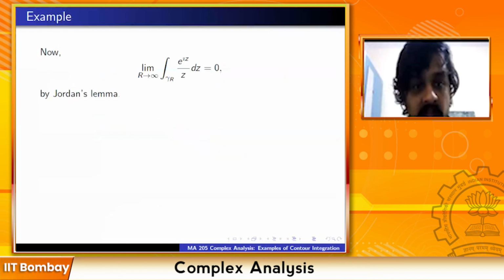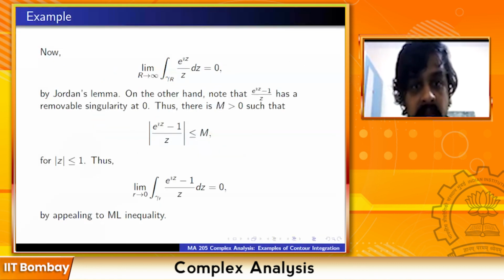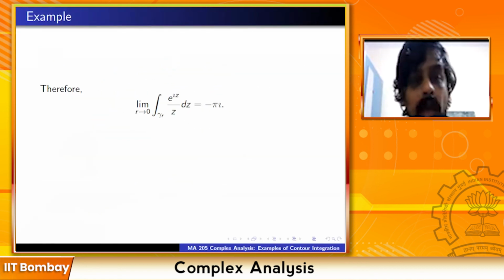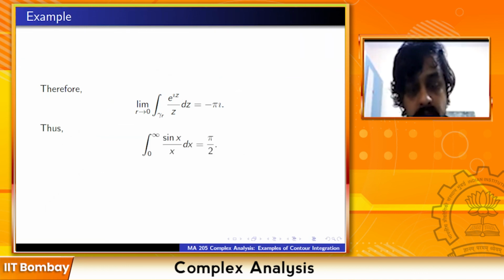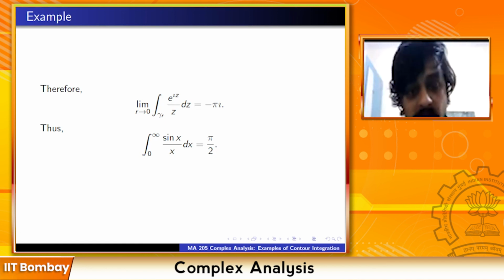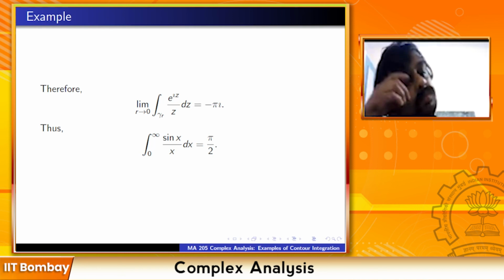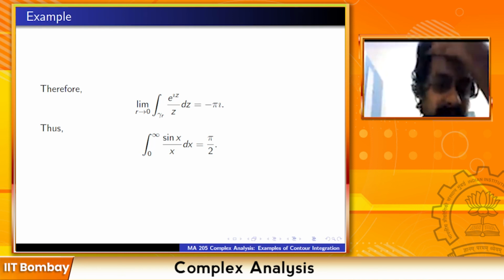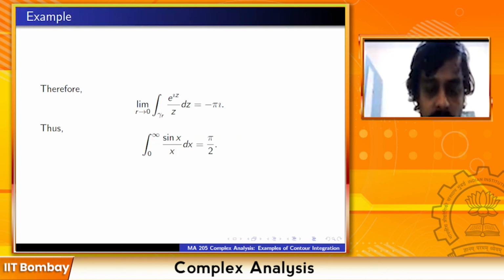So the final answer will be minus pi i upon 2i, and you have to take it to the other side. So the minus sign goes away. So you are taking pi i and you are dividing it by 2i. So you get pi by 2. Anyway, this is just substituting and rearranging the equation. So that is all trivial.